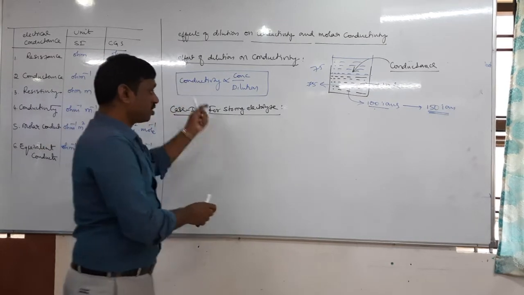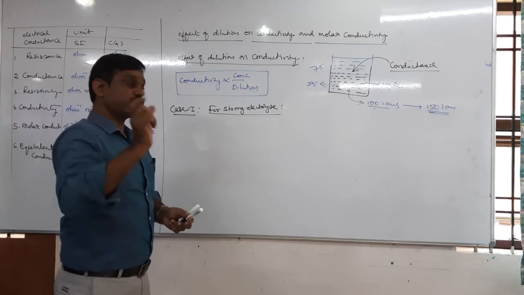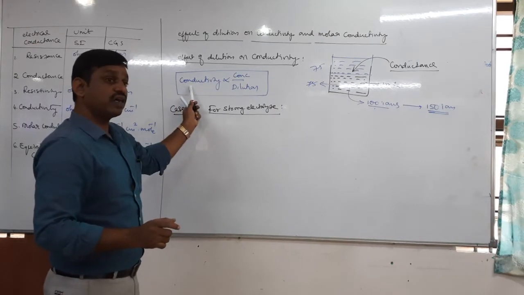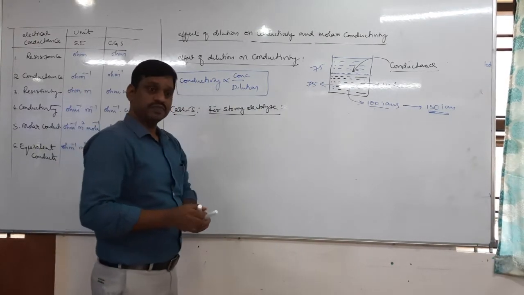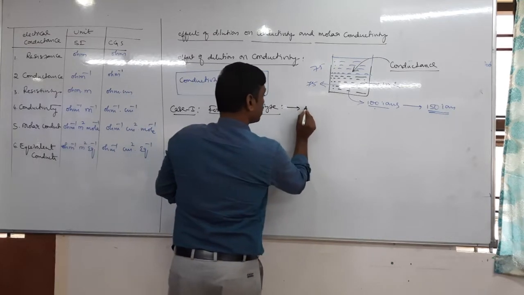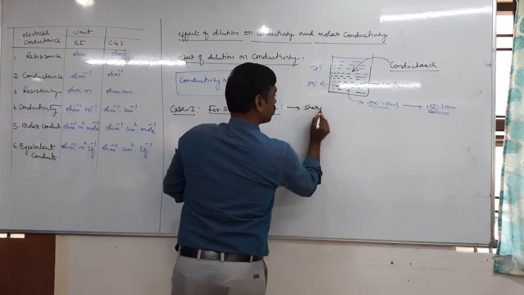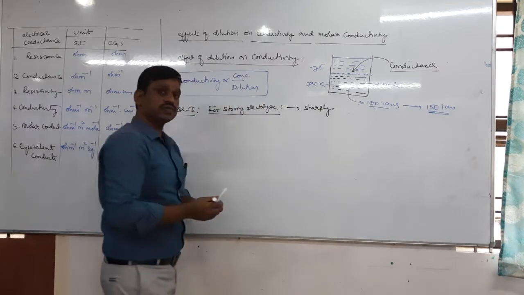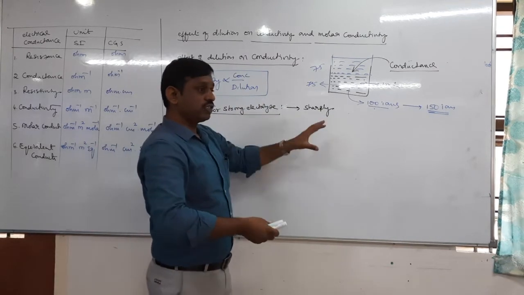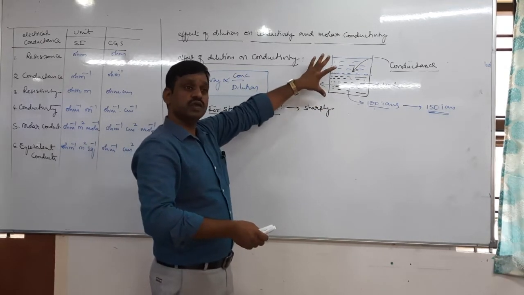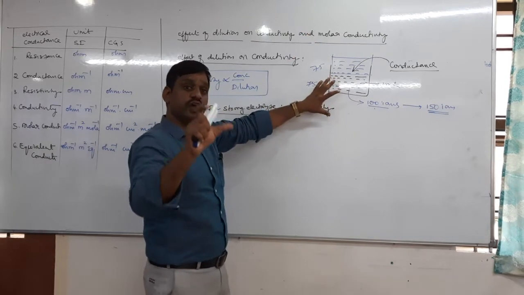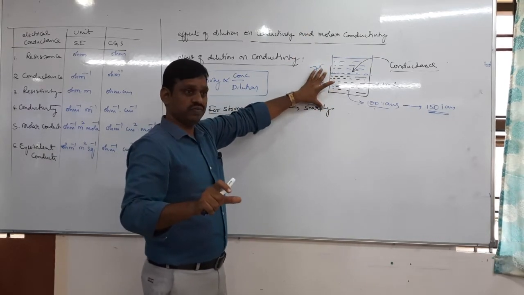It means for the strong electrolyte, conductivity decreases sharply. So why does the conductivity decrease sharply? It is due to the increasing volume and the decreasing number of ions per unit volume.